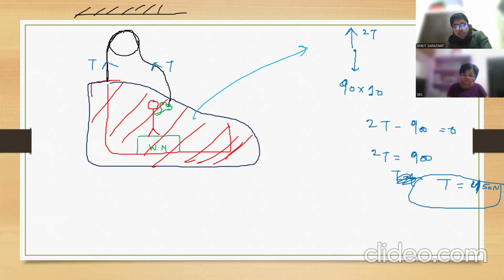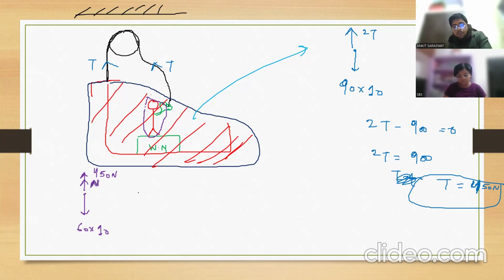Then what will be the normal reaction force? Easily you can get it. If this is your system, then one force is down. Its mass is how much? 60. Tension is up, 450. Normal reaction is up on this man, because I am drawing the free body diagram of this man.